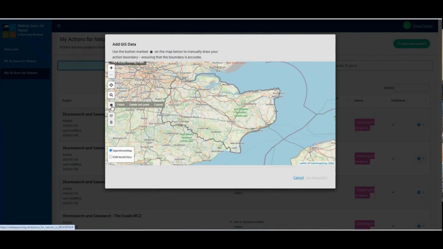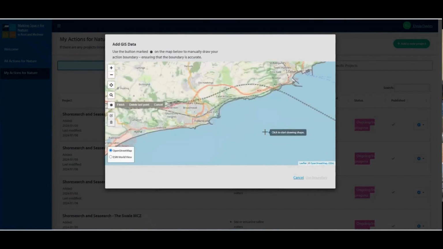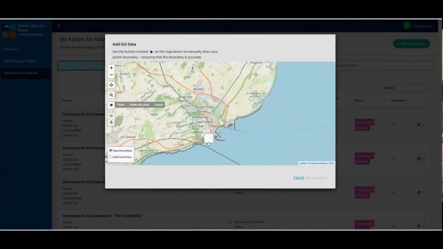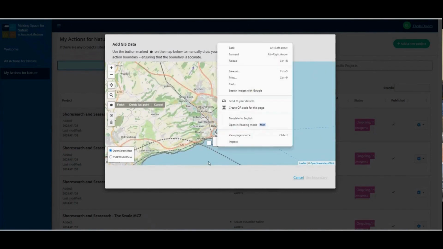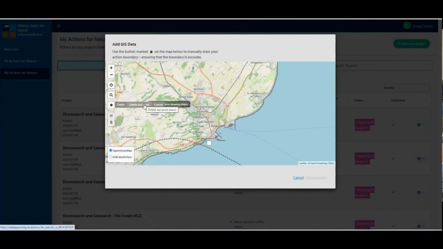To draw your boundary, click the polygon symbol on the left of the screen. You can enter your postcode using the search function or click on the map to establish the starting point and click to add points along the boundary line. If you want to delete a point, you can click the polygon symbol again and select Delete Last Point. If you're having trouble spotting your parcel of land, you can switch between map and satellite views.